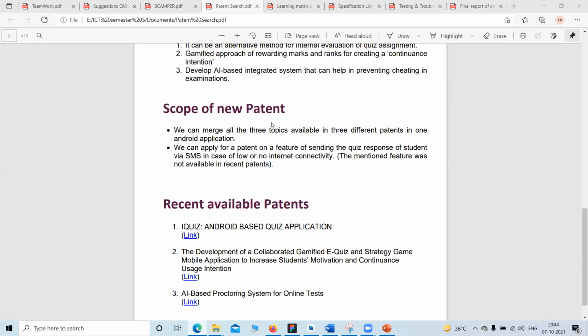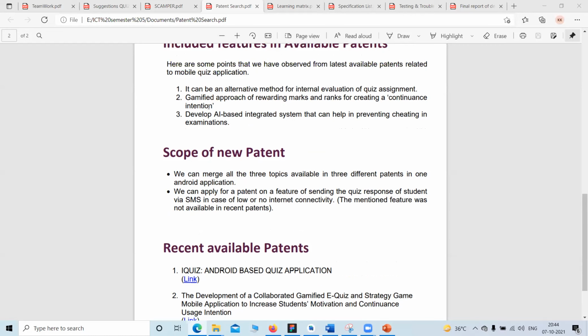So here is the scope of new patterns. These are the three different patterns. We can merge the three topics available, like AI proctored examination and quiz, in one application, and we have implemented it. We can also apply for a patent for a feature of sending a student's quiz response via SMS.